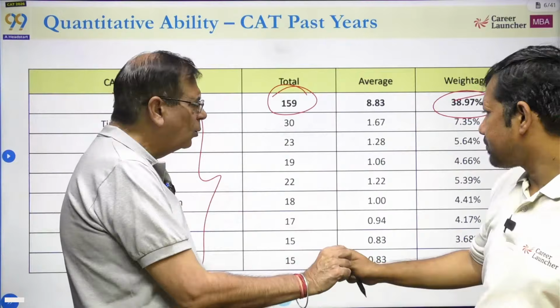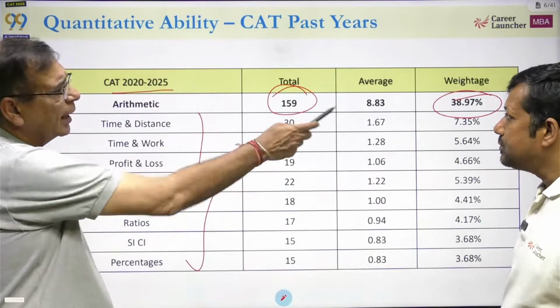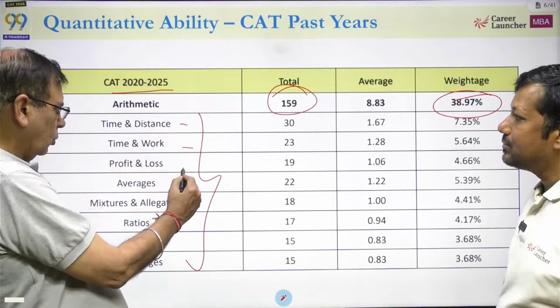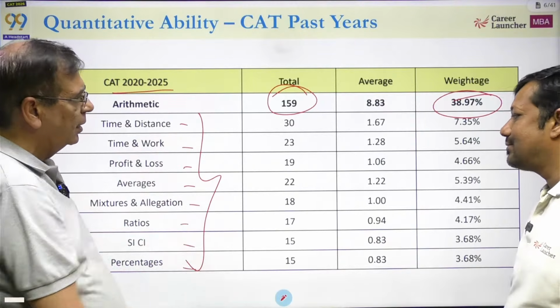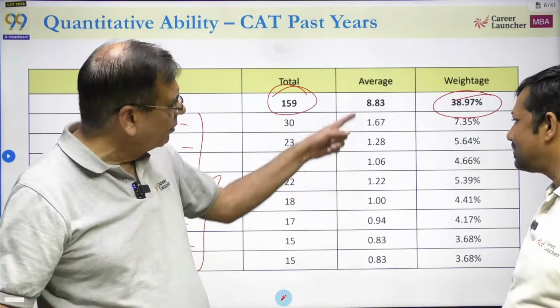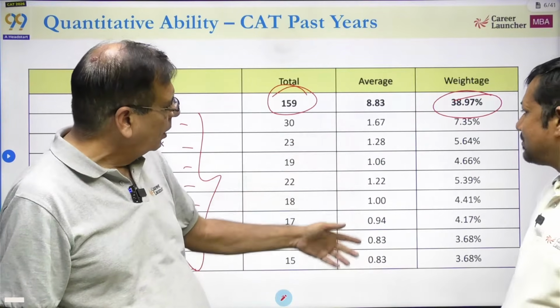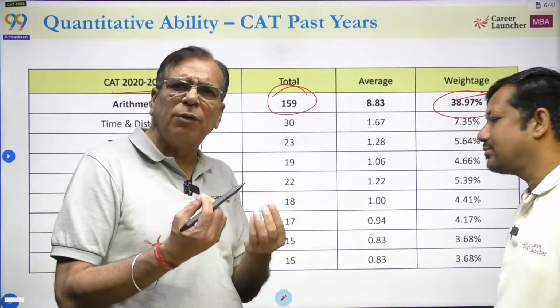इसमें I like to add one more thing. We say arithmetic has 40% weightage, but look at the number of topics within arithmetic. 1, 2, 3, 4, 5, 6, 7, 8. On an average, each topic is giving you roughly one question. ठीक है, ये 1.67 को 2 ले लो, 1 ले लो, 1 ले लो. Roughly, you are getting one, maximum 2 questions from every topic.